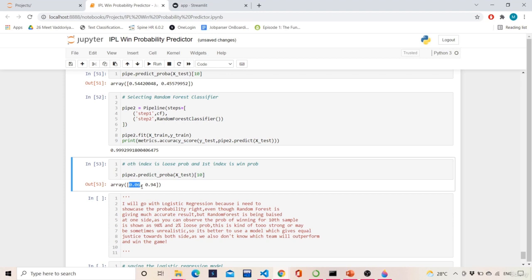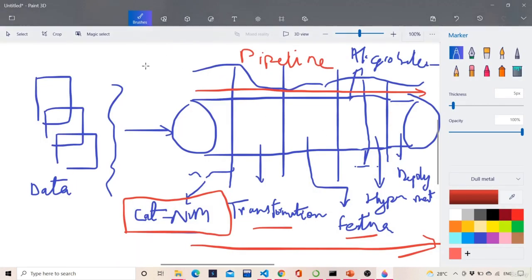So over here, in comparison, with respect to probabilities, I find that logistic regression is good instead of random forest classifier, because the random forest classifier is classifying till the extreme end. It is not stopping somewhere. So basically, if you look at the algorithm of logistic regression,